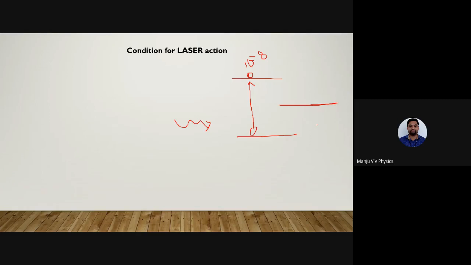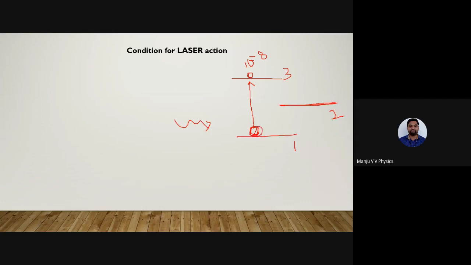I'll ask you a question in the next class. Please understand, this is called metastable state. Now what happens? Atom will not come to the ground state directly. It follows some protocol. Whenever the atom has to come to the ground state, it should follow the energy levels. This is my ground state, this is the excited state, then this is the third energy level. This is the first ground state, first excited, second excited, or one energy level, second energy level, third energy level.